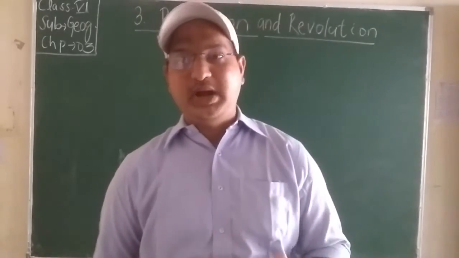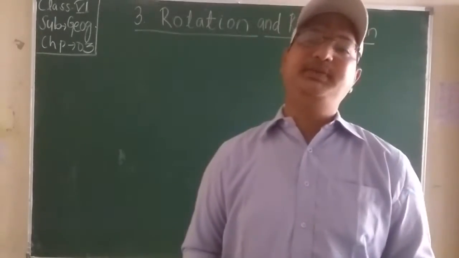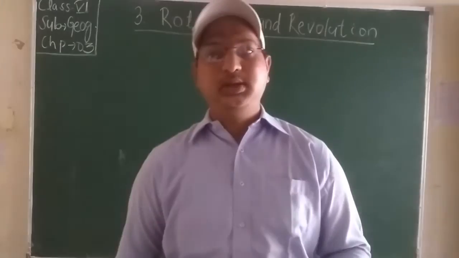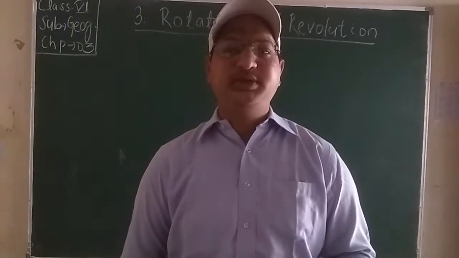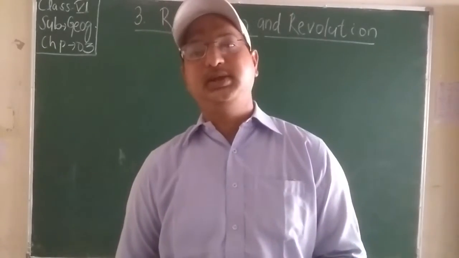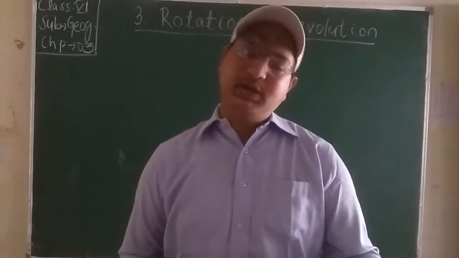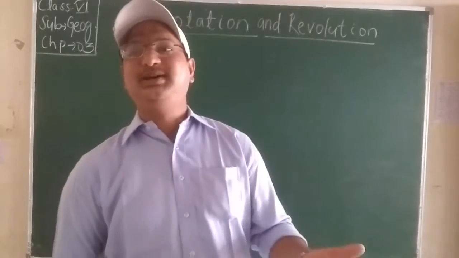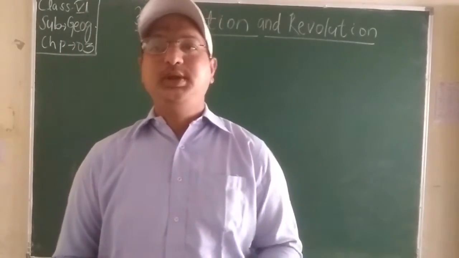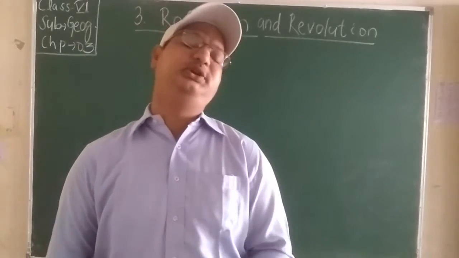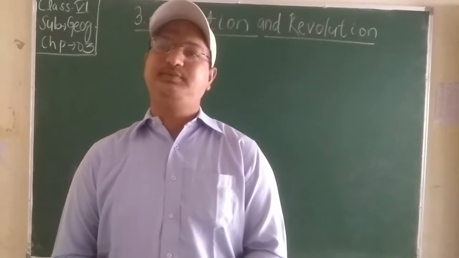So students, the part of the earth facing the sun receives light from the sun, and the part facing away from the sun, not receiving sunlight, has night. This is what I have told you. And as the earth rotates on its own axis, it also revolves around the sun, and it takes 365 and 1 by 4 days.